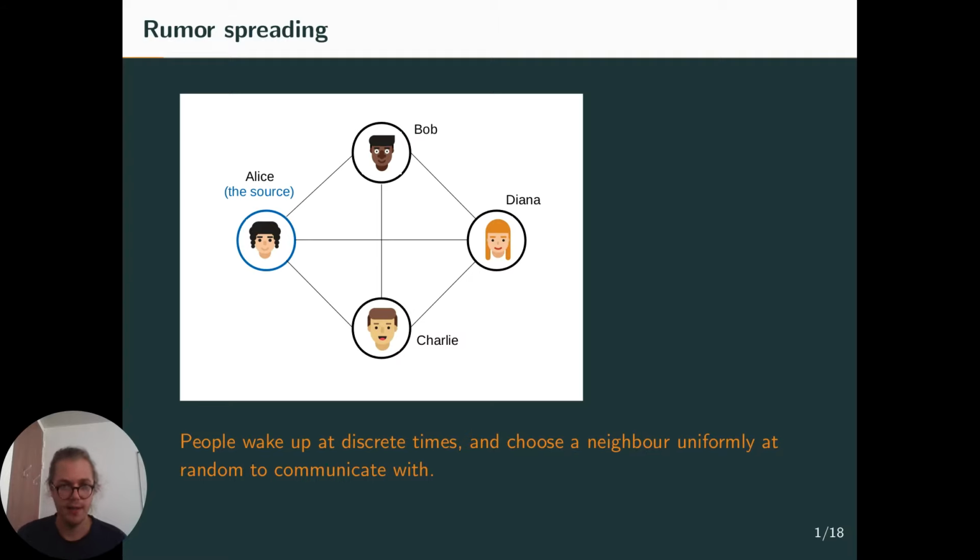And the idea is that Alice will tell the message to someone, and then someone else will wake up and tell the message. So more formally, we assume that people wake up at discrete times and choose a neighbor uniformly at random to communicate with.